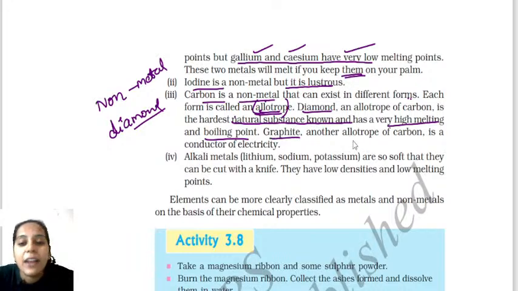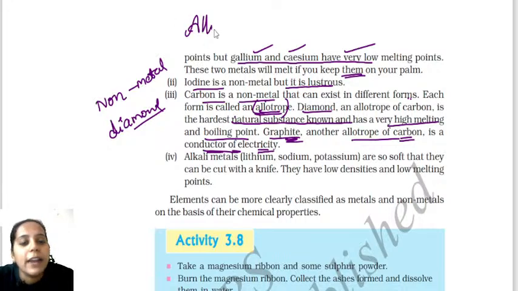Graphite is another allotrope of carbon. It is a good conductor of electricity. You know that non-metals do not conduct electricity. But here, if a non-metal conducts electricity, you should know that the carbon allotrope graphite is the one which conducts electricity.